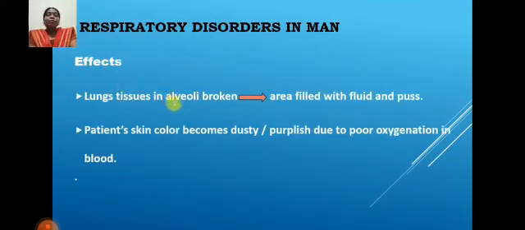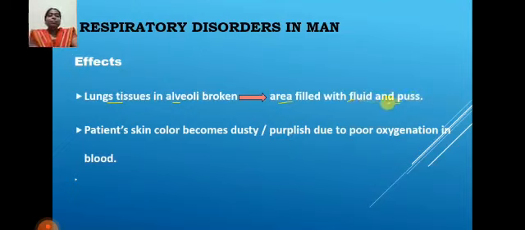Effects: if the lung tissue, meaning the alveoli, is broken, the air spaces will be filled with pus.